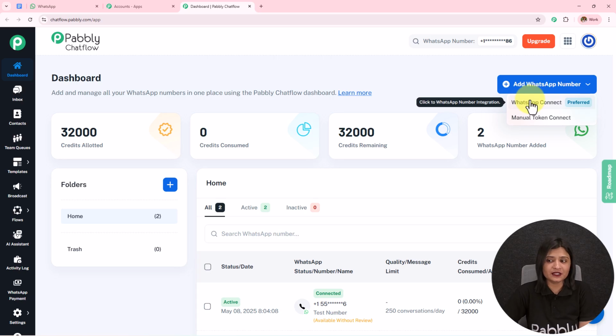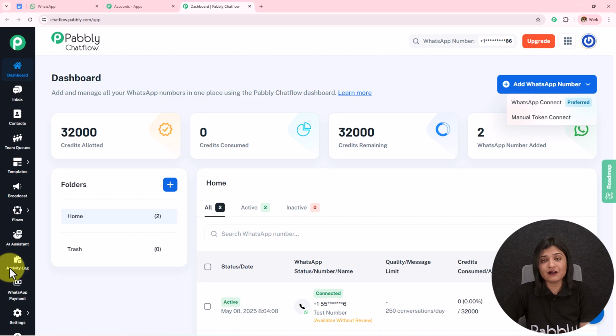Click on this WhatsApp connect to connect your WhatsApp to your Pabbly Chatflow account, or you can use a manual token to connect your WhatsApp to your Pabbly Chatflow account. If you want to get the step-by-step process, the detailed video is available in the description. You can check that out. Also on the left-hand side, we have all these most important features. The detailed video is available in the description. You can check that out.